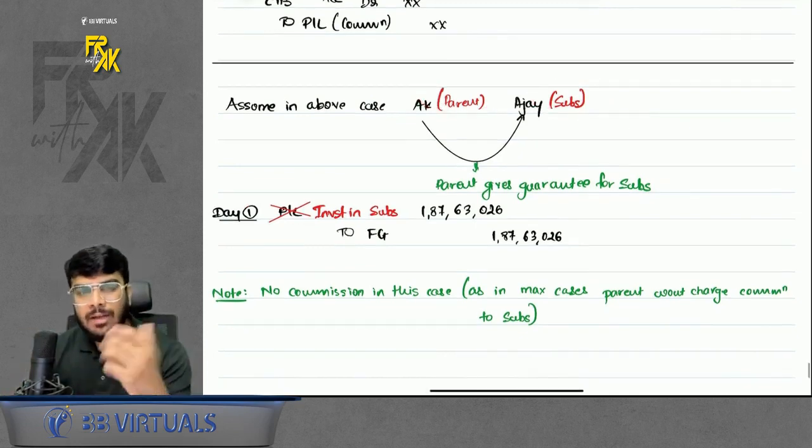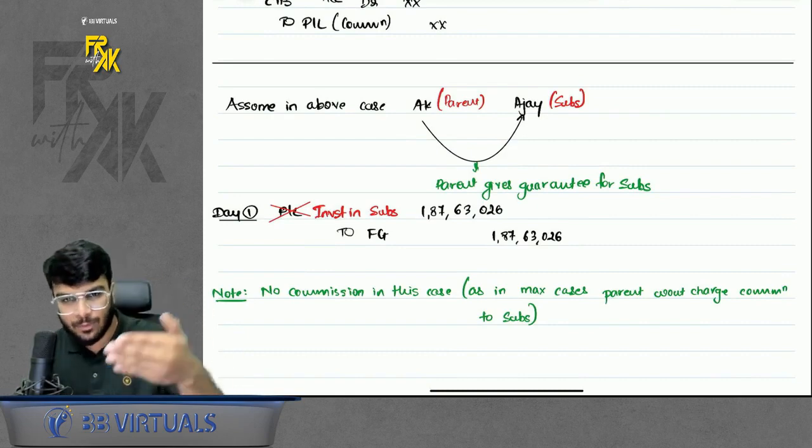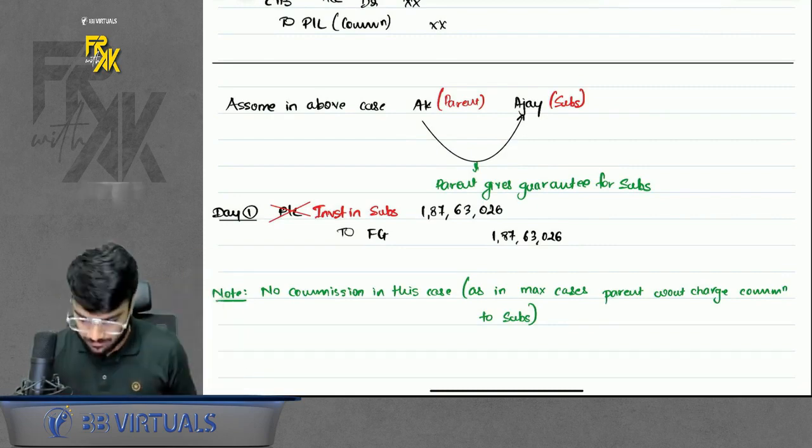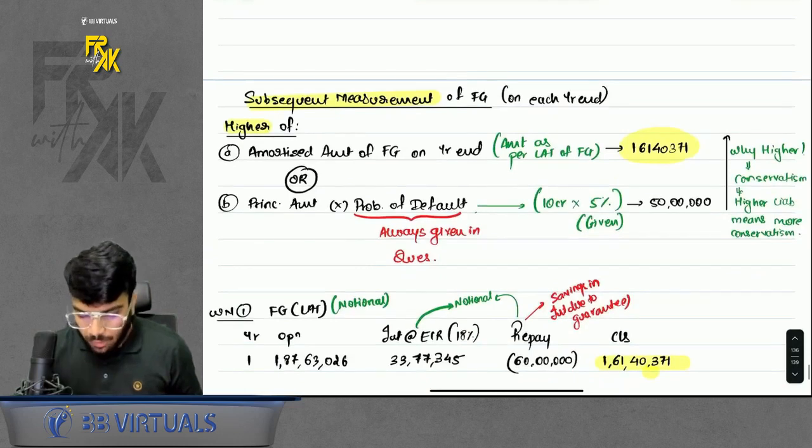Okay, so on day one, how to account? If relationship is there, investment to FG. Relationship not there, PNL to FG. Simple. Okay. Then, what about subsequent measurement?